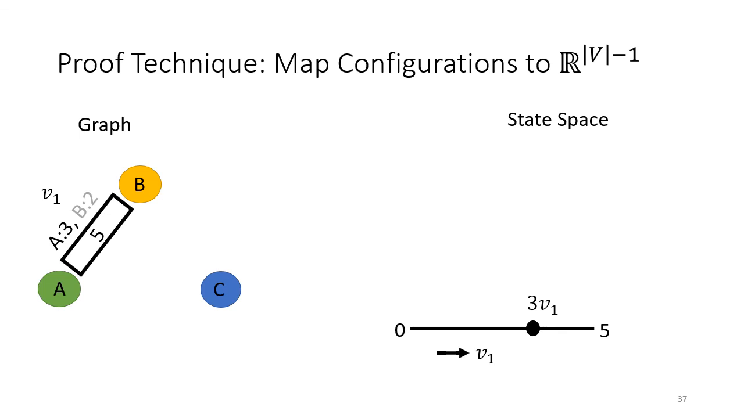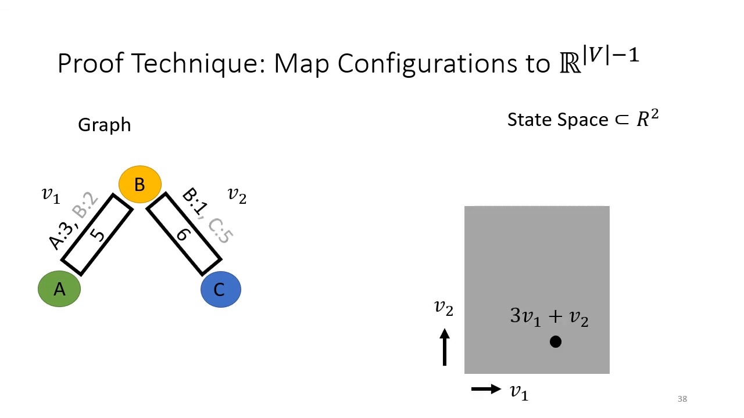If we added a second edge from B to C, since there's no cycles, these two edges operate independently, and so our state space becomes a rectangle, where again, sending money from A to B is like moving right, and sending money from B to C is like moving up.